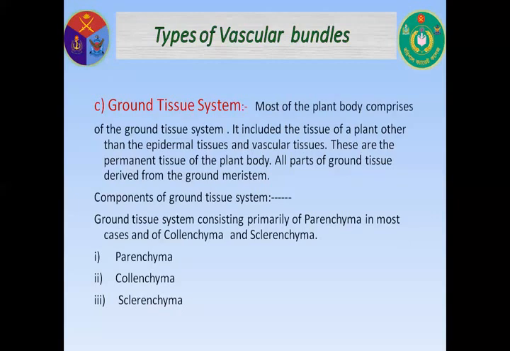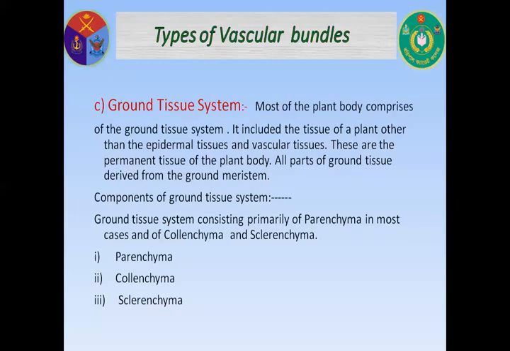Now, hypodermis. Hypodermis is a region that is found immediately below the epidermis in the stem. It is made up of a few layers of either parenchyma cells or sclerenchyma cells. Function. Hypodermis is meant for providing additional protection and mechanical support.